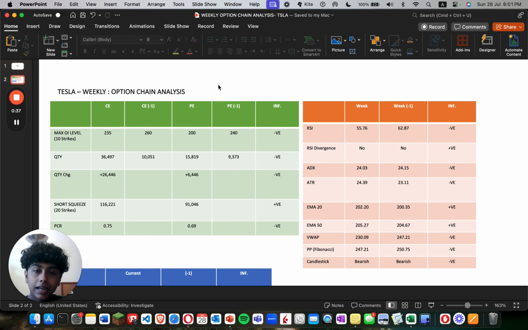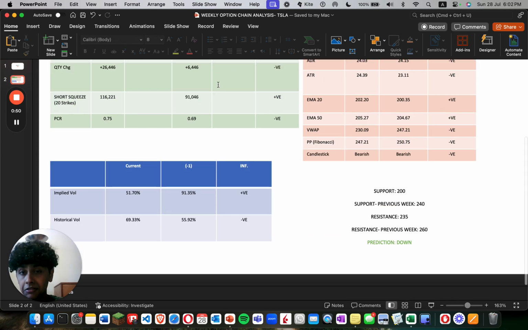RSI is lower, that's negative. RSI divergence is not there, that's positive. ADX is lower, that's negative. ATR is higher, that's negative. Both EMAs are higher, that's positive. VWAP is lower, that's negative. Pivot point and candlestick is bearish, those are two negatives.